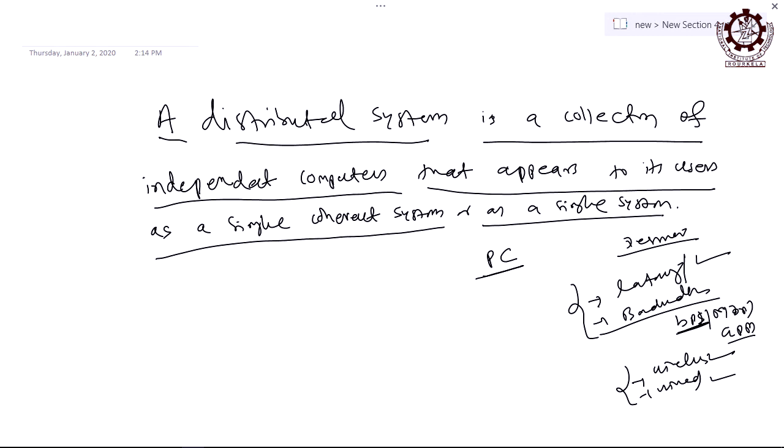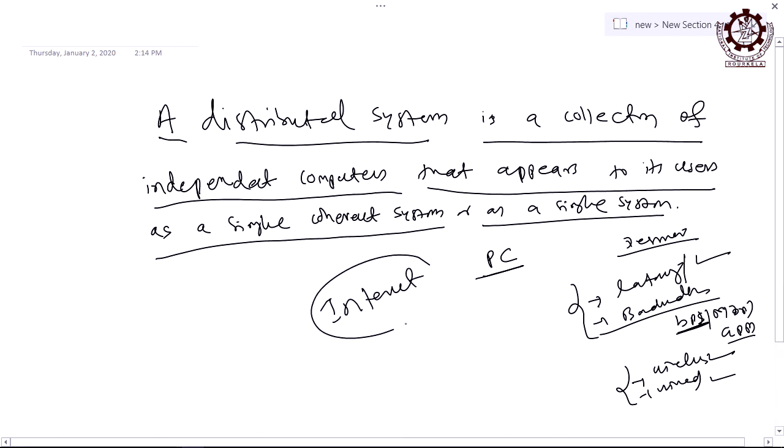And the best example of the distributed systems to understand is internet, because as I told you, the network is the backbone. Without network, a distributed system is not possible. So, internet is the best example of the distributed system, but internet only is not sufficient. Internet we can say is a computer network, network of networks, and with operating system, applications and some set of protocols, standards, softwares to achieve this coherence property, right.